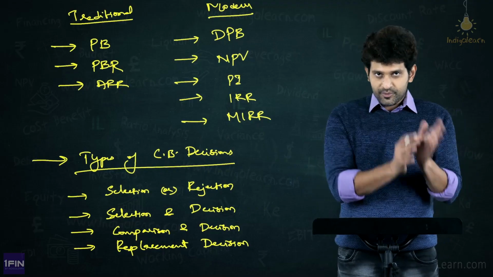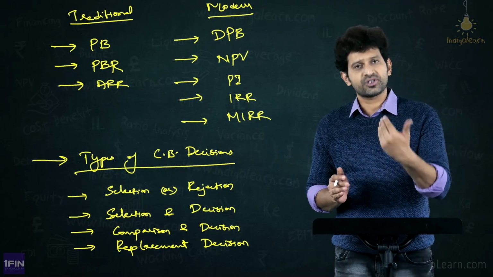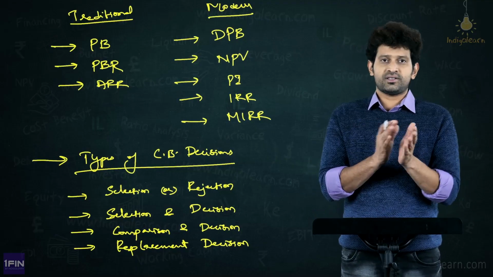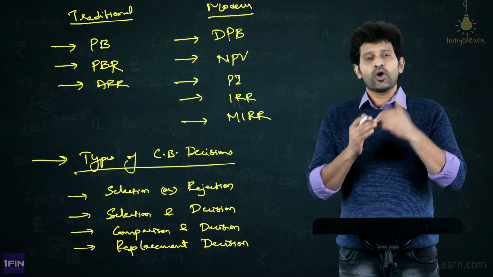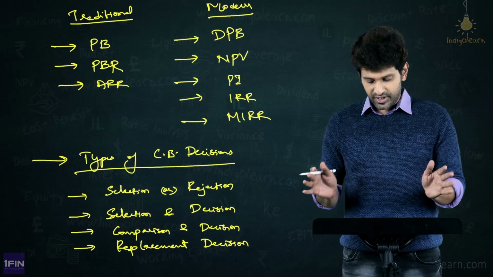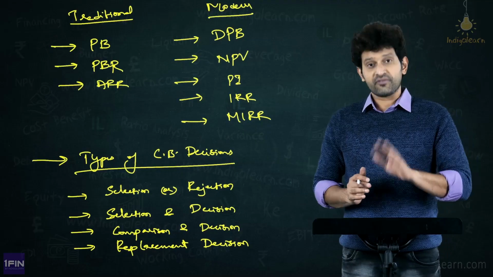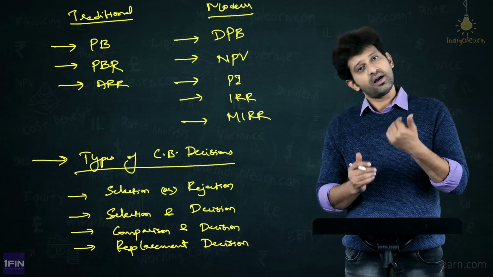Selection or rejection, this project or that, should we select this project or reject this project? For that we will straight away use the techniques and say, for each technique there is a parameter with which we will decide. For example, for NPV, we will say if it is positive, you can select. If it is negative, you have to reject. For profitability index, we will say less than 1, reject. More than 1, yes. For IRR, if it is more than Ko, cost of capital, accept the project.